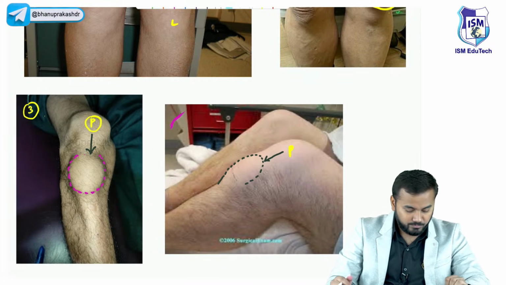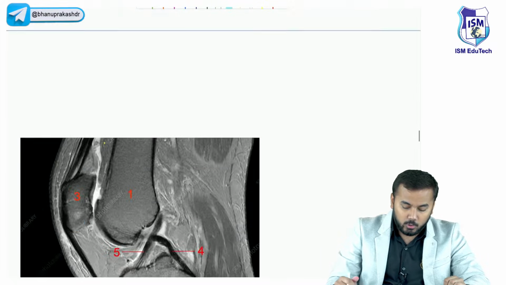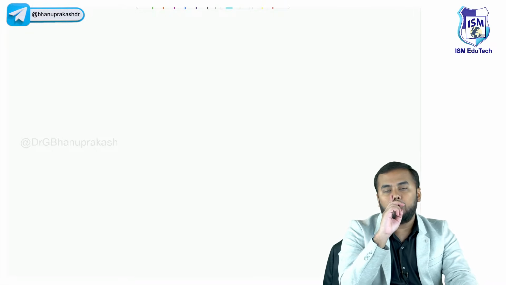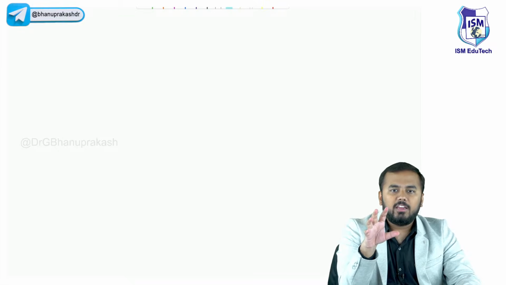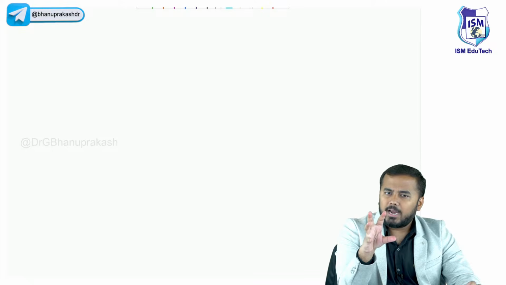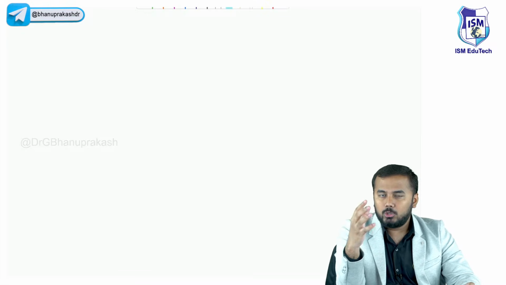Now, guys, let us look at the scans. Let us look at the MRI scans. Before I teach you MRI scan, one very important thing you need to know is that if you want to locate a swelling or an infection, when you look at an MRI scan, you will see a hyperintensity. Hyperintensity, in simple terms, means you will see a bright white color. Wherever there is bright white color in the MRIs which I'm going to show you now, there is a problem. Now it is your turn to answer me.